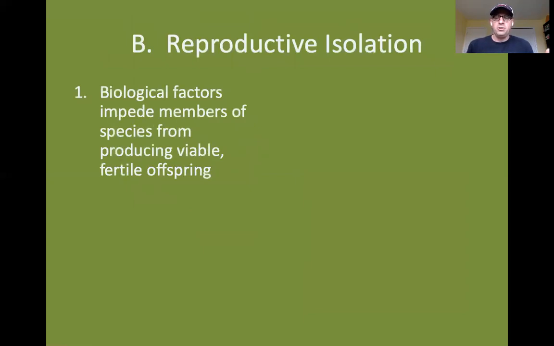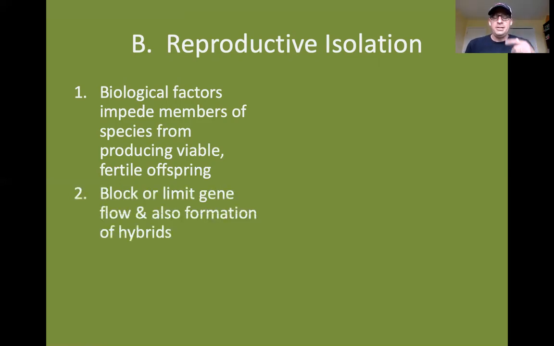So in order for new species to form, something called reproductive isolation has to occur. Reproductive isolation is just basically any biological factors that impede members of a particular species from producing viable, fertile offspring. So anything that stops members of a species from producing fertile offspring with another species is a reproductive isolating mechanism. And these reproductive isolating mechanisms block or limit gene flow, and so they prevent the formation of hybrids.